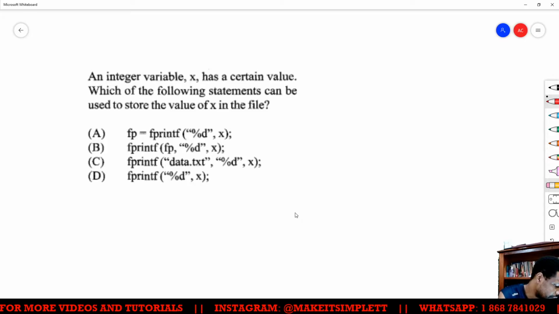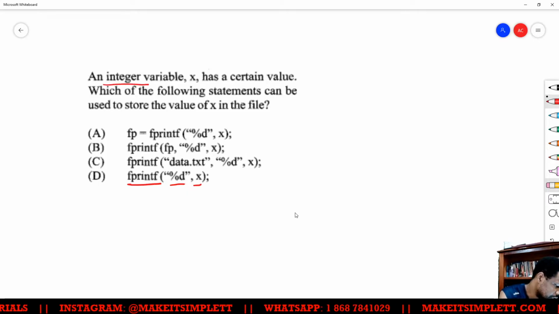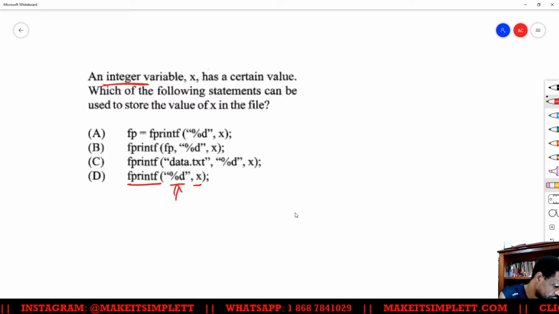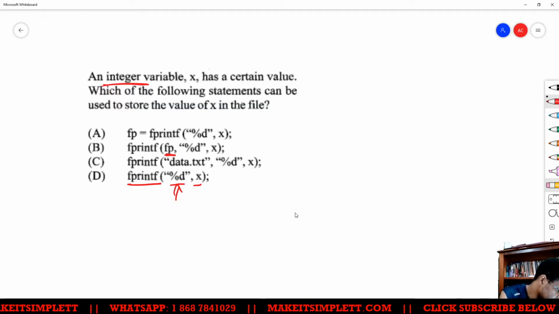So to print to a file, you have to use fprintf, and then you have to use %d and x. This is an integer, so that means we'll use %d. But in order to print to the file, you have to state the name of the file, so the answer will be B.